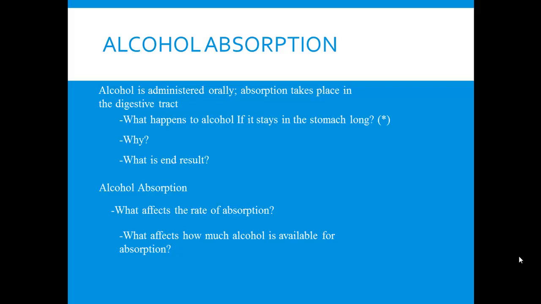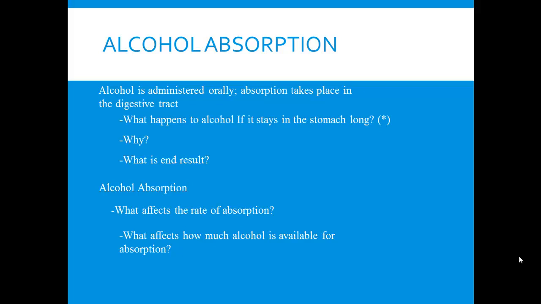Okay, so let's talk about some of the factors that can influence the absorption of alcohol. One of the first things, which can affect how long alcohol stays in the stomach, is whether or not there is food present in the stomach. If you're familiar with digestive processes, the stomach dumps its contents into the intestines more quickly when it's empty.